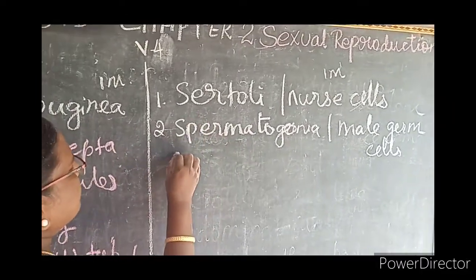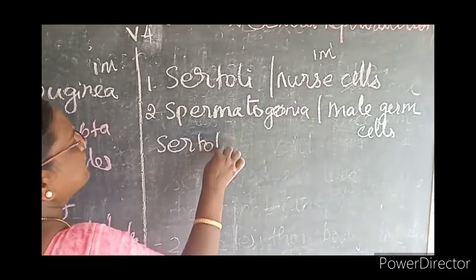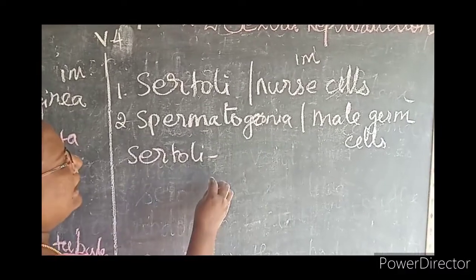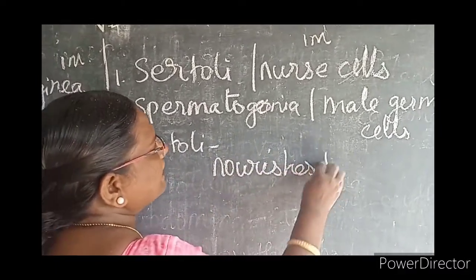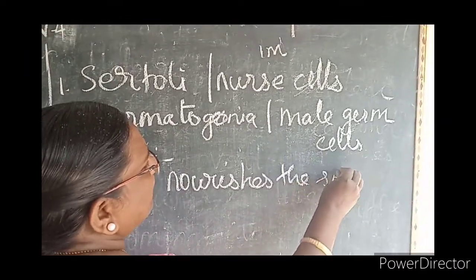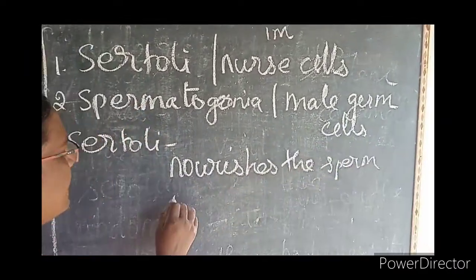First we'll see about the Sertoli cells. The Sertoli cells nourish the sperm, and they also secrete a hormone.